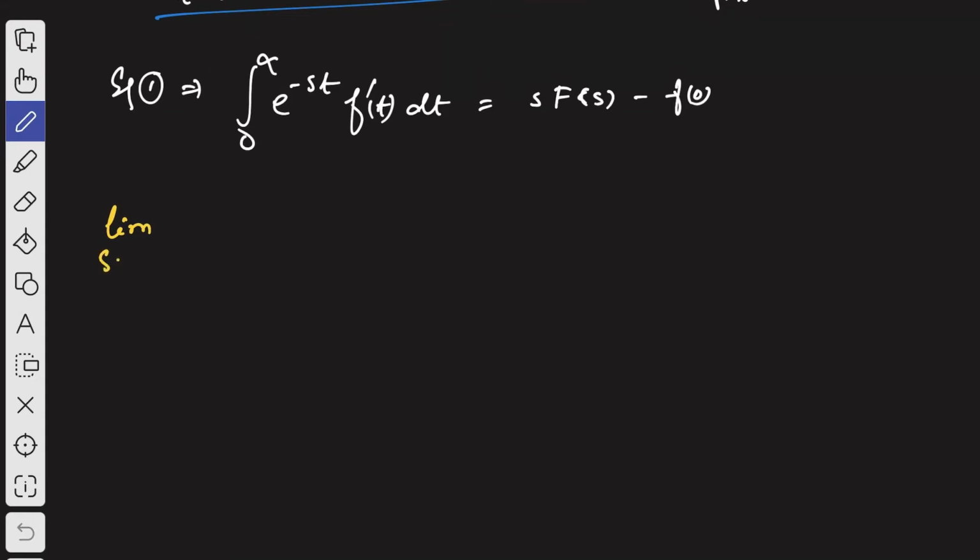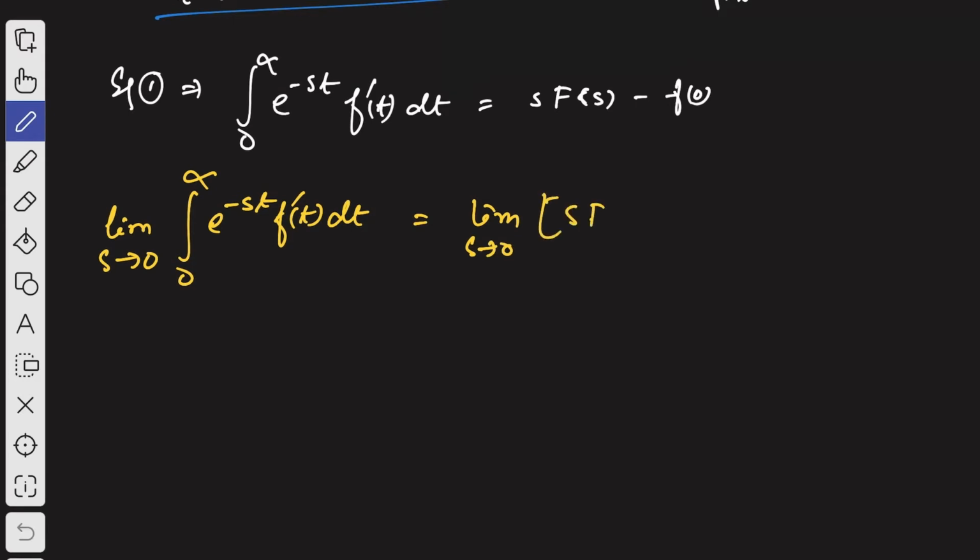Limit when s tends to 0 of integration 0 to infinity e to the power minus st f dash of t dt, and limit s tends to 0 of s capital F of s minus f of 0.